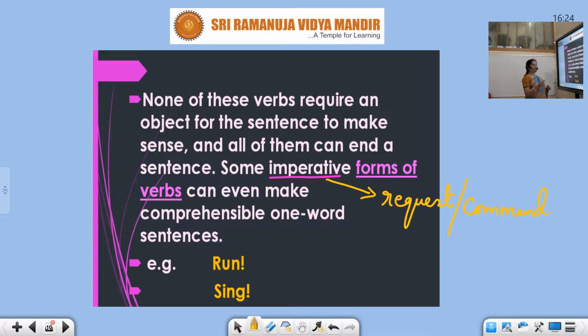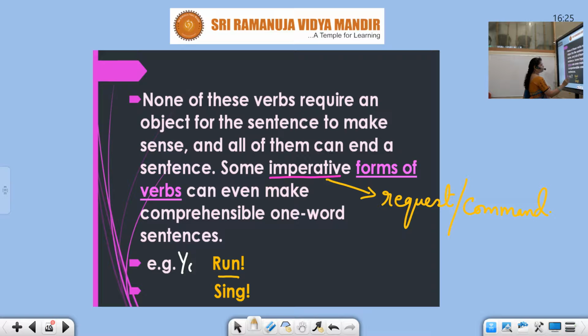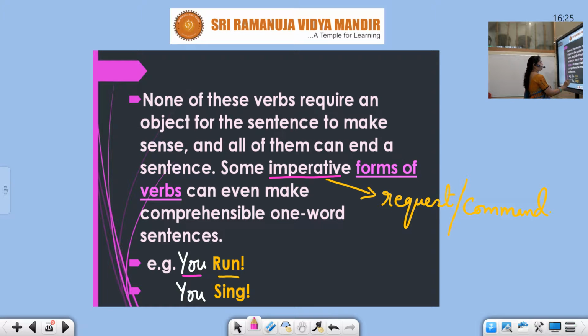Now look into the examples. Run. That word itself is a sentence. What is the missing word there? You. You run. You sing. So the hidden subject is you. So this is the subject and this is the verb. But you don't need to use you. You can say run. It denotes that you run. Sing. That means you sing. So even one word can be a sentence.